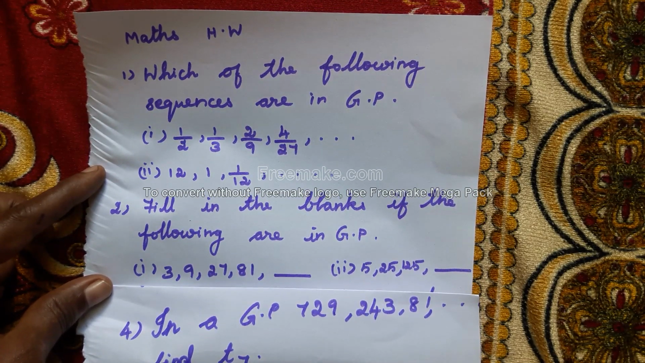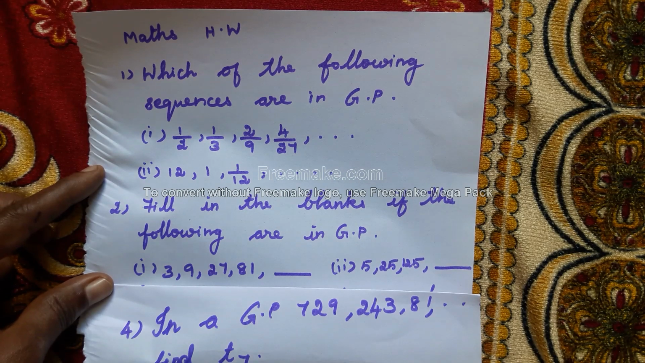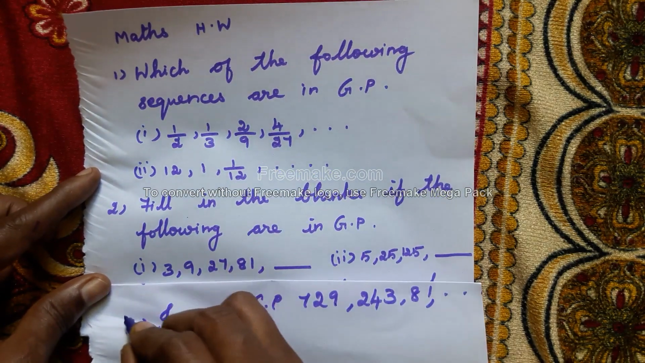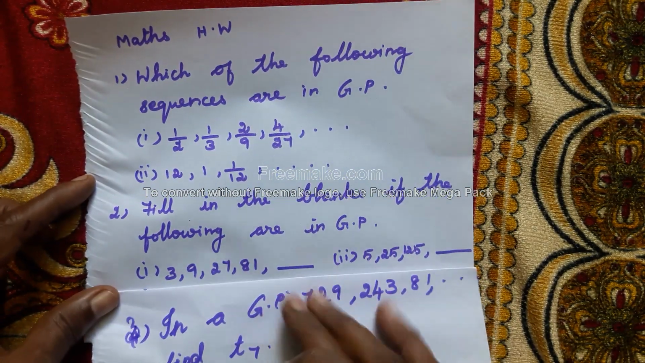What's the general form of a GP? A, AR, AR square, etc. What's the general term of a GP? Tn is equal to AR power n minus 1. Any doubt in these problems? Any doubt? No? Okay. Now I am going to give some homework problems. Only 3 homework problems. You have to do these 3 homework problems.